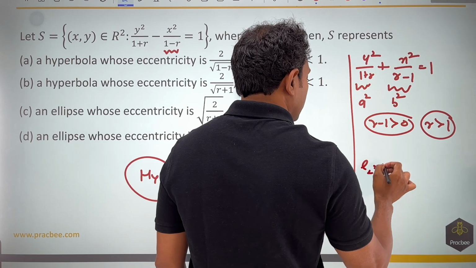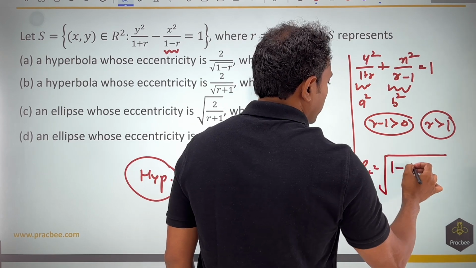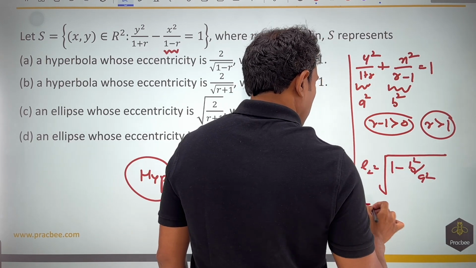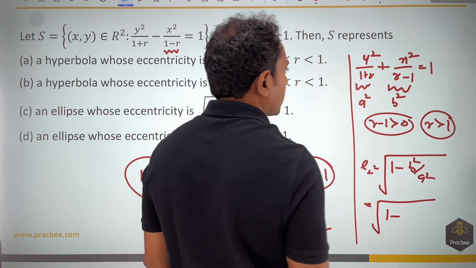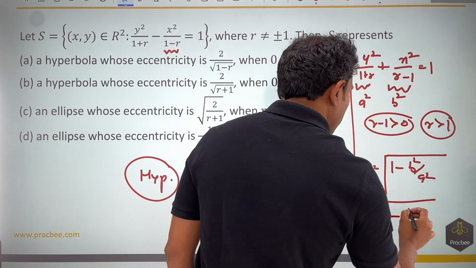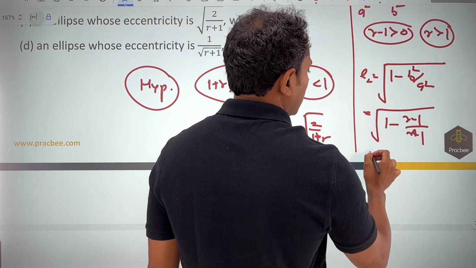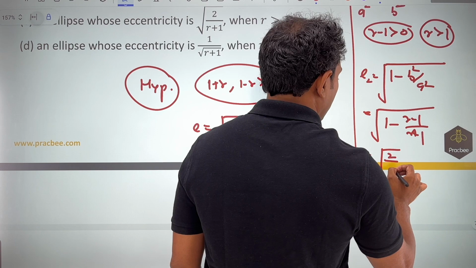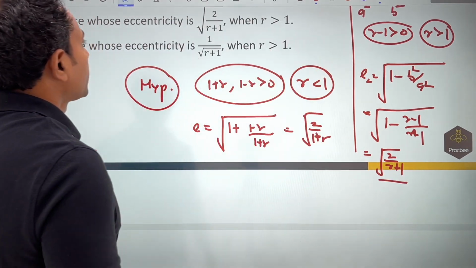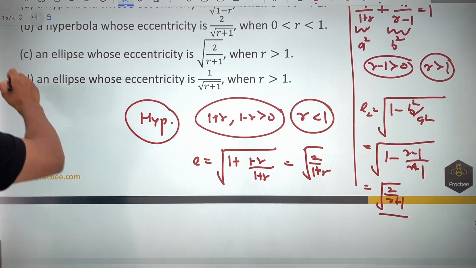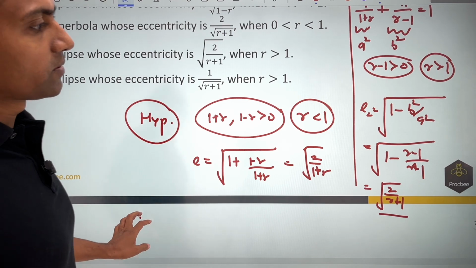And if I write the eccentricity in this case, it should be equal to root of 1 minus b square by a square. If I put the values, b square by a square is nothing but r minus 1 by r plus 1. If you simplify, this will become root 2 by r plus 1. So root 2 by r plus 1 is given in option C. So option C becomes the correct answer.